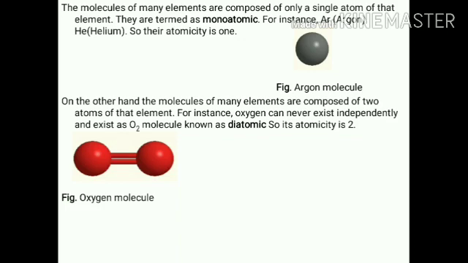In diatomic molecules, when a molecule contains two atoms, it is called diatomic, like O2, the oxygen molecule. You can see the red color diagram. This is the molecule of oxygen. This molecule contains two atoms of oxygen bonded through a double bond.